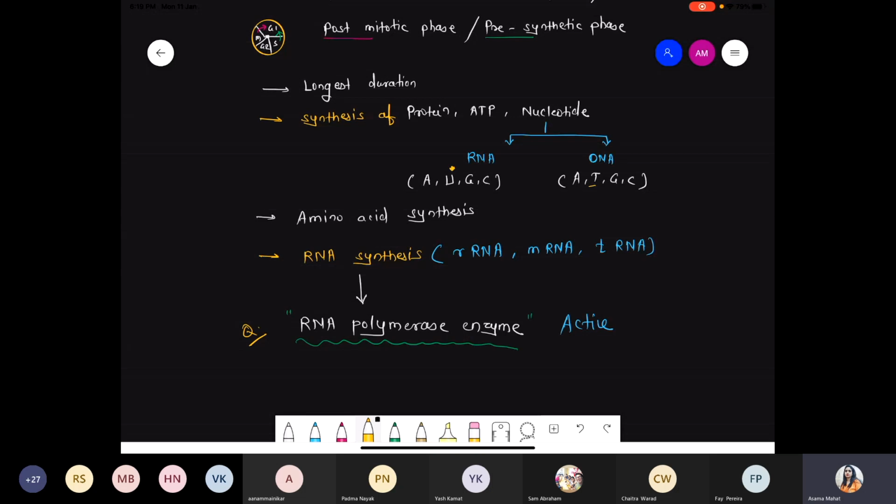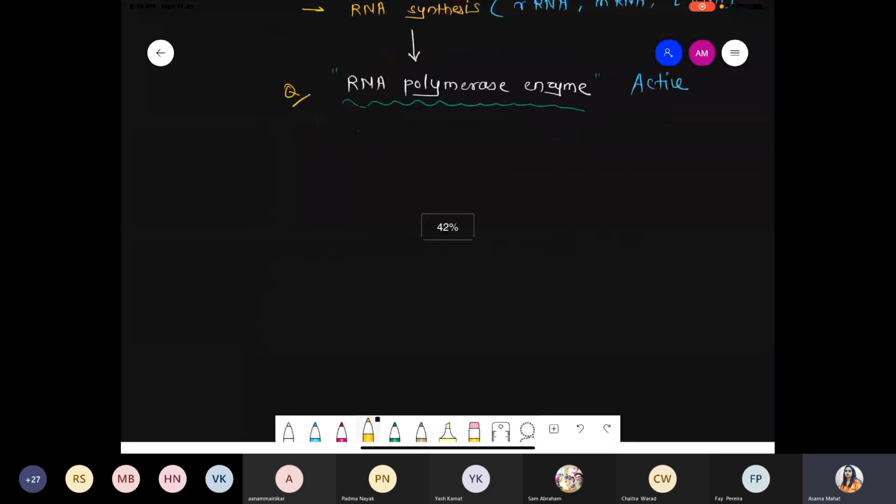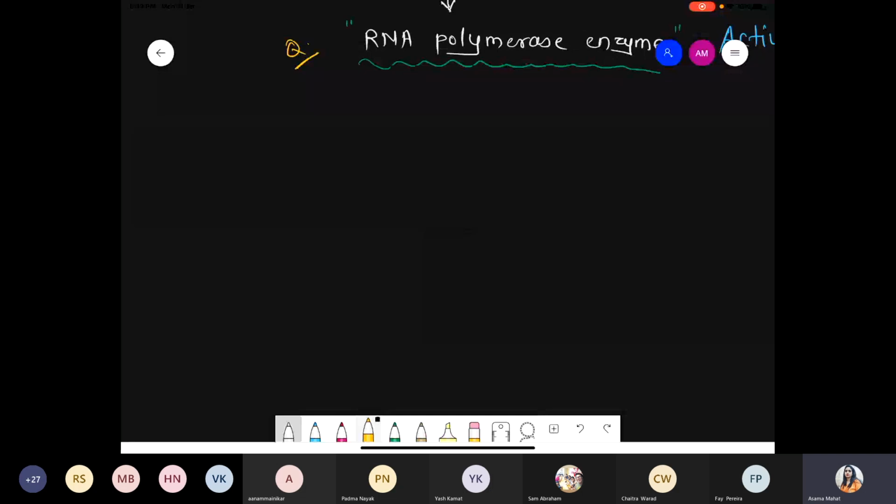Okay, good. Now we are talking about the next part. How does a cell decide that it wants to continue the cell cycle or exit the cell cycle? So we are continuing with respect to the G1 phase, and now we are talking about the next phase, that is G0, the G0 phase. Under the G1 phase we are talking about G0, also called the quiescent phase.